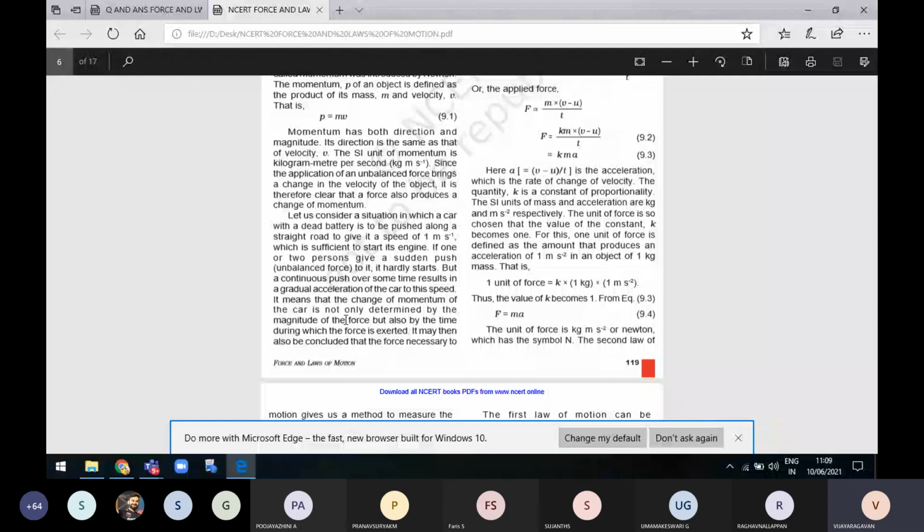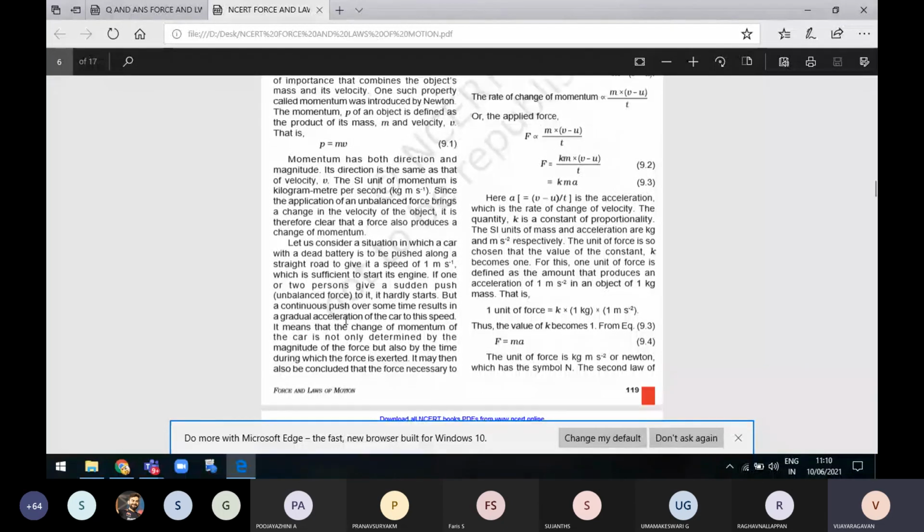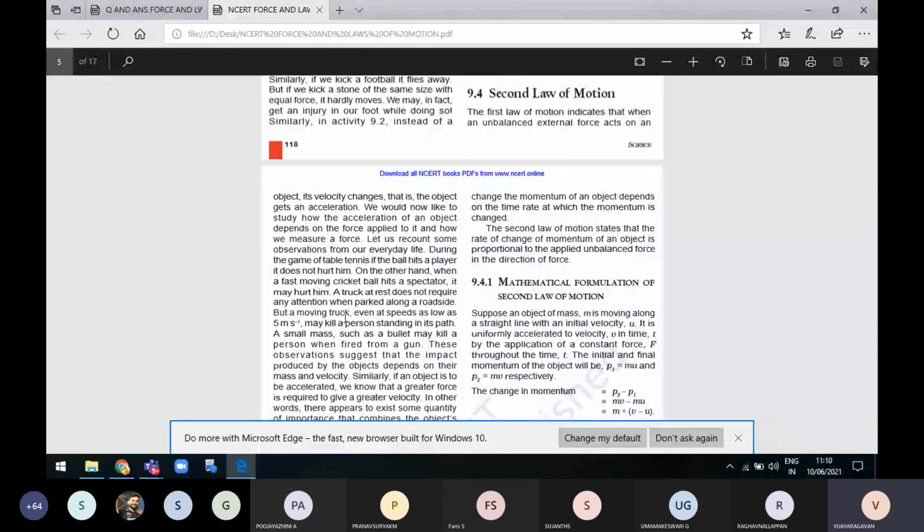The speed of the car is not only determined by the magnitude of the force, but also by the time during which the force is exerted. So it may also be concluded that the force necessary to change the momentum of an object depends upon the time rate at which the momentum is changed. Here you are including the time, because suppose you are pushing the car for one or two minutes, it takes some time to start. Sometimes it may start within 40 seconds or 30 seconds, or sometimes it takes a long time. So it also depends upon the time.